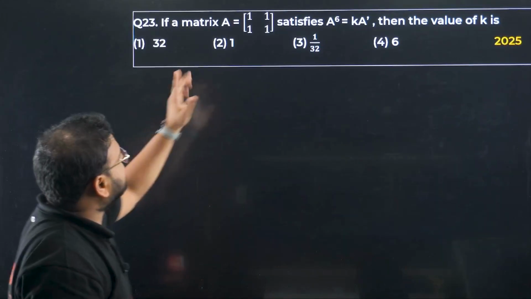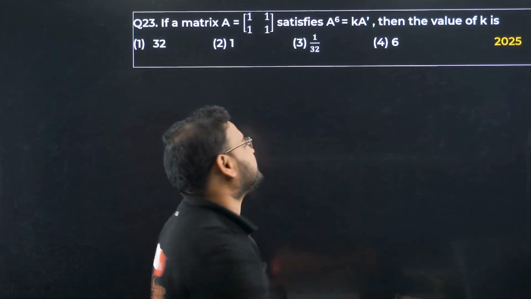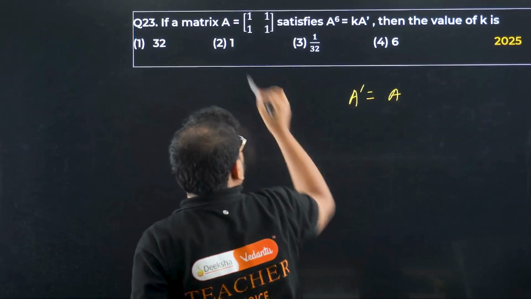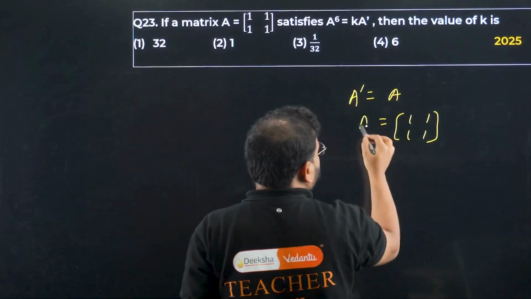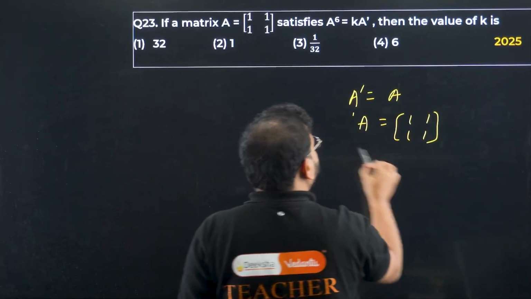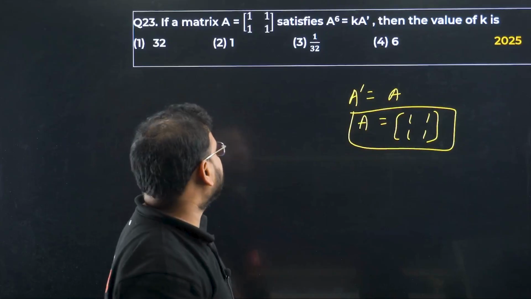If a matrix A is [1 1; 1 1] and satisfies A power 6 equals K A dash. What is A dash over here? A only. No, please check. What is [1 1; 1 1]? Take the transpose of this. It will become the same thing only, right? All terms are equal. All terms are the same. So A dash is the same as A. Okay, it's a symmetric matrix.